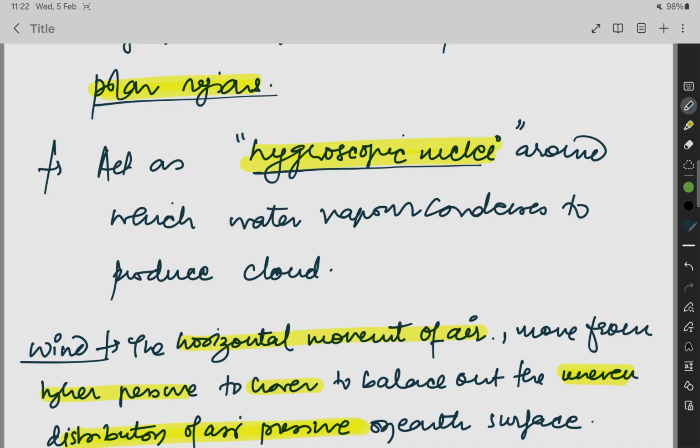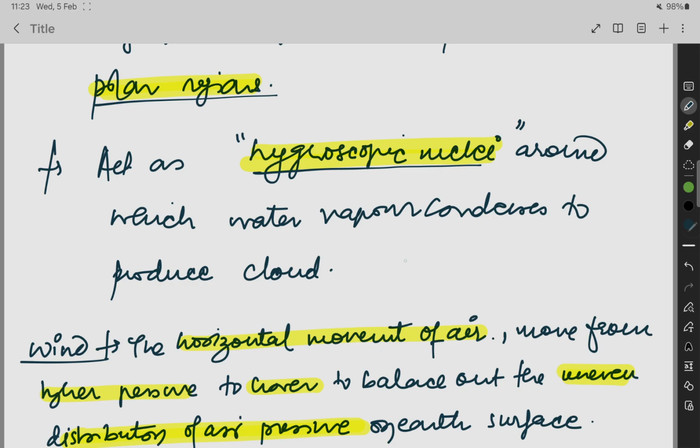It acts as a hygroscopic nuclei. Hygroscopic nuclei, what does it mean? This is water vapor, and around it gets deposited. This is a dust particle, sorry, this is a dust particle and the water vapor gets deposited around it, and when it moves upward it gets condensed, and because of the condensation they become clouds, they produce cloud and rain happens.